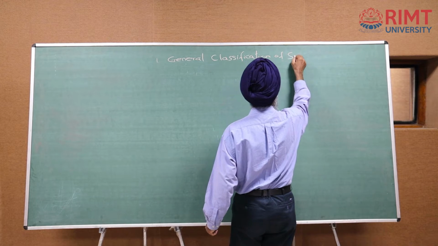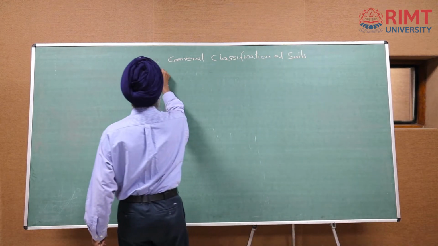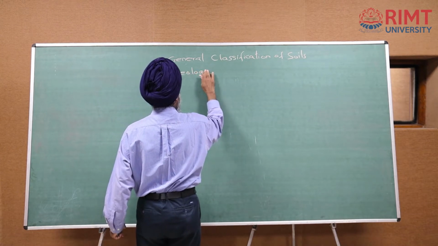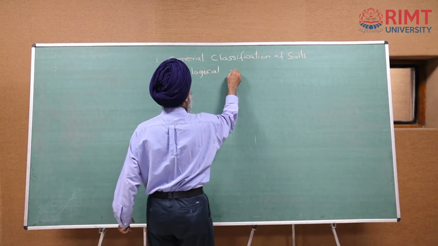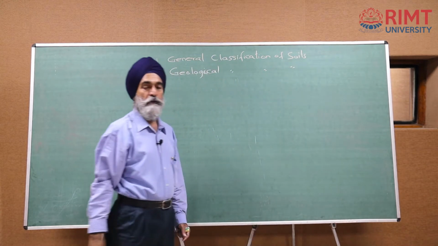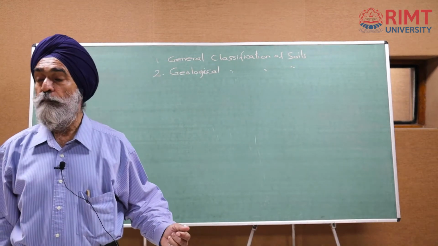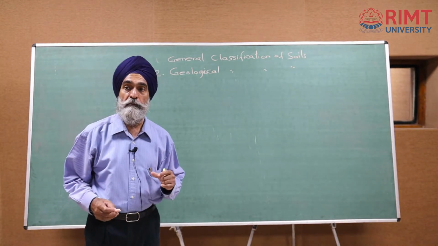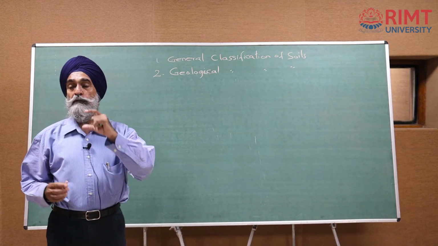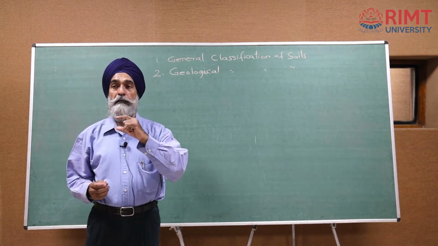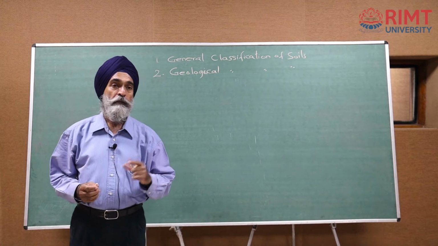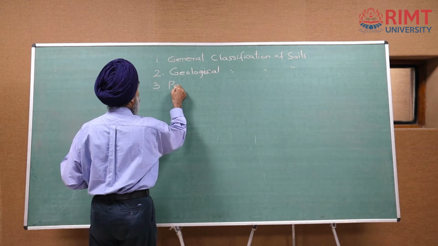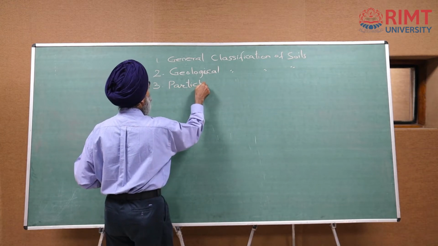Of soils. Second was geological. Then there was a particle size classification. Again I am going to repeat what particle size classification was. In that case, we just divided the soil into different categories depending upon the size of their particles. So, the third one was particle size classification.